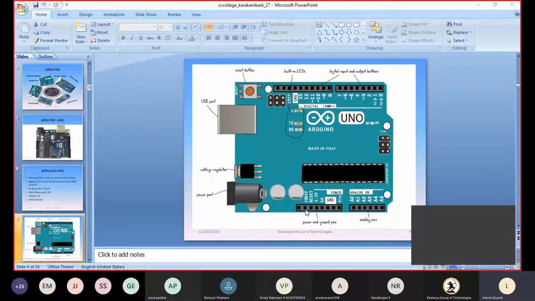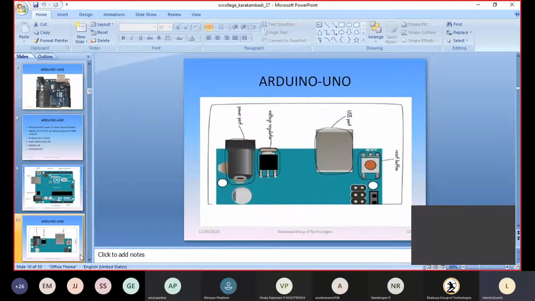Next we have an IOREF pin. In some cases, if I require an ADC, an analog to digital converter, externally, I need to give it a reference voltage. In that case, I will take the reference voltage from here and give that reference voltage to the ADC. In those cases, this pin is going to be utilized. So these are the different pins we have.